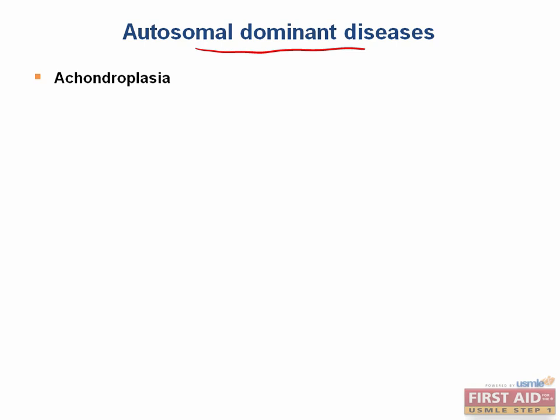We'll start with achondroplasia. So what is achondroplasia? It's a failure to convert cartilage into bone, especially in the long bones like in your arms and legs. So what's this going to look like in a patient?